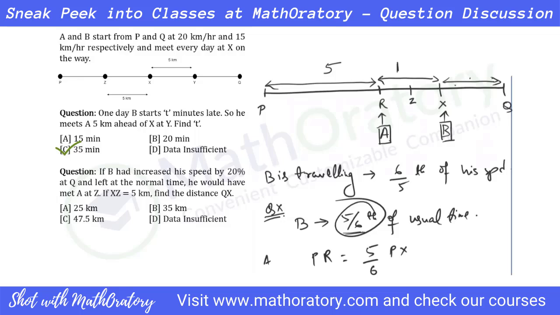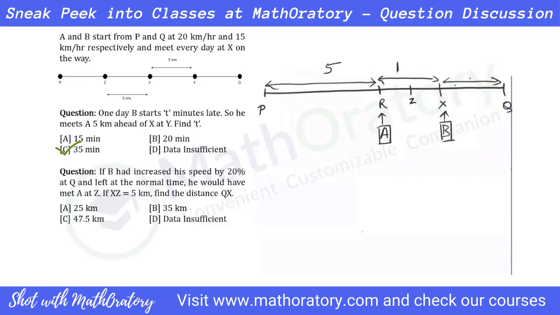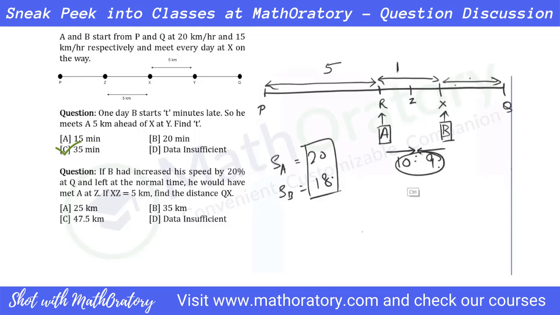Now, after this, let's do another thing. After reaching this point R and X, A will cover till Z, B will cover till Z, and they'll meet here, isn't it? But this time around, speed of A is 20, but speed of B is 20% more than 15. So that is 18, isn't it? So that is in the ratio 10:9. So if I consider this part as 10 and this part as 9, how much are we getting this RX distance as total according to this relation?